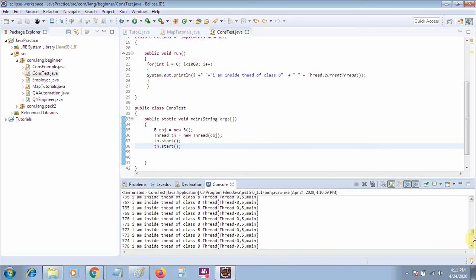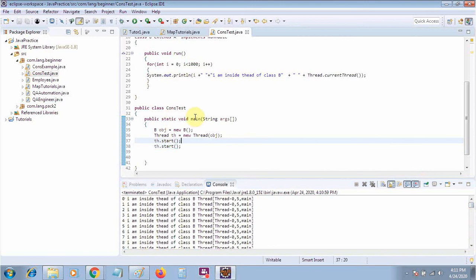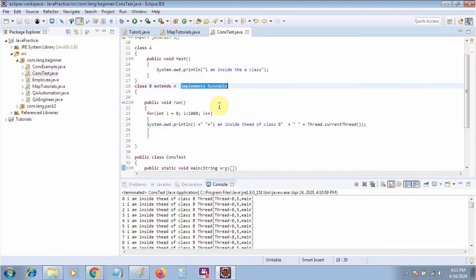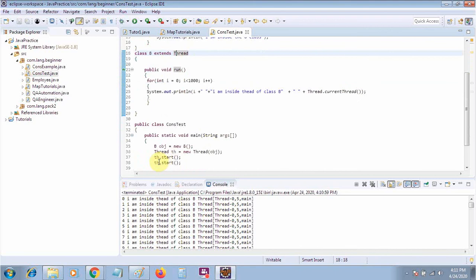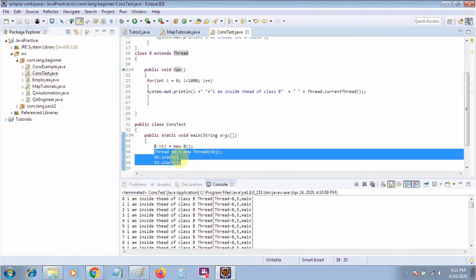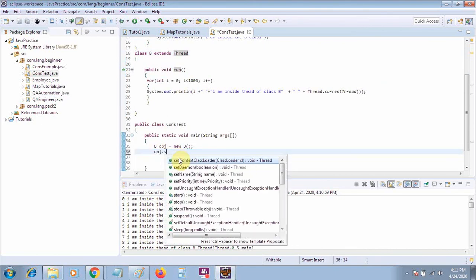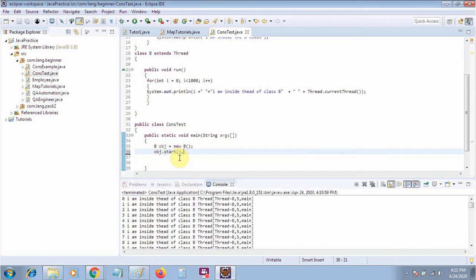Let me make it another way. Suppose you extend Thread here, and you start your thread this way. You have started your thread, and now again you are trying to start it.